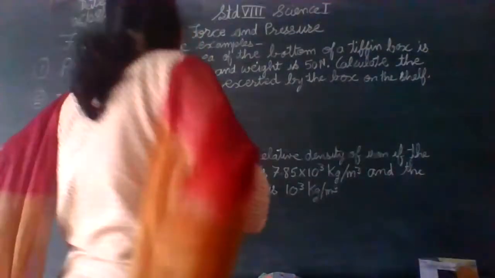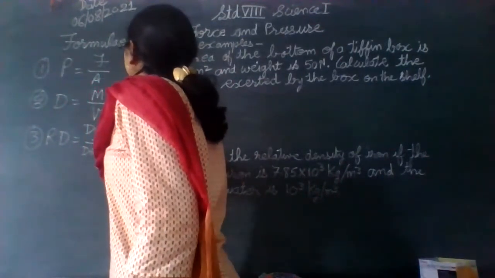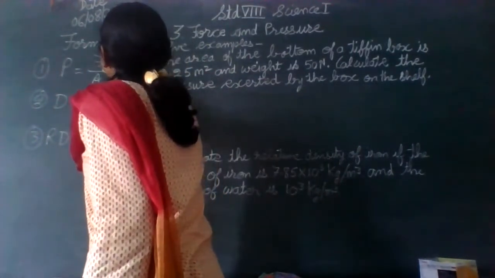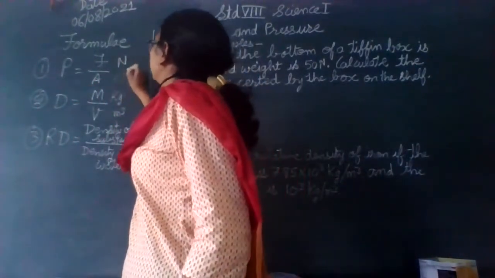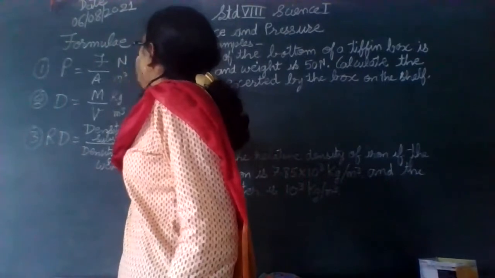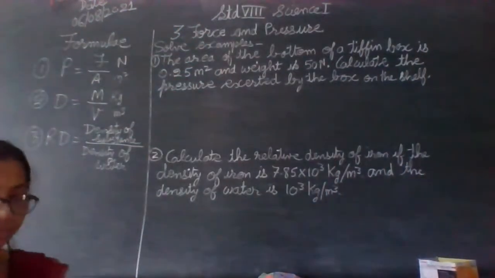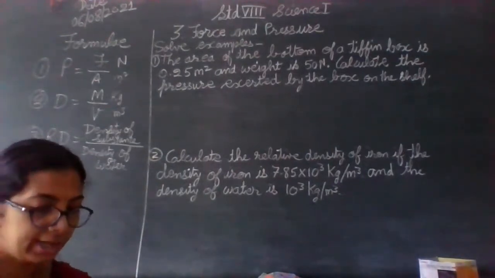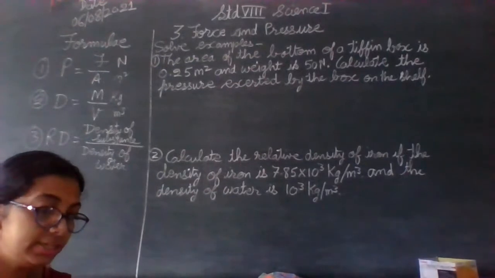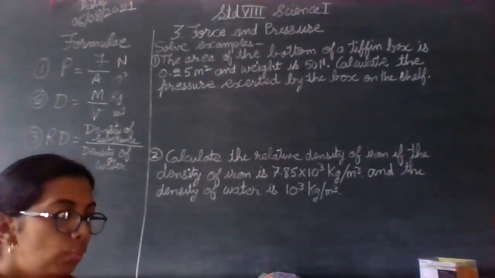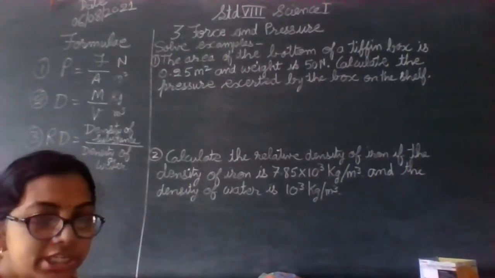Because mass is counted in kg and volume in meter cube, as Newton was the unit for force and meter square was the unit for area. Now this property, density, is very useful in deciding the purity of any substance.